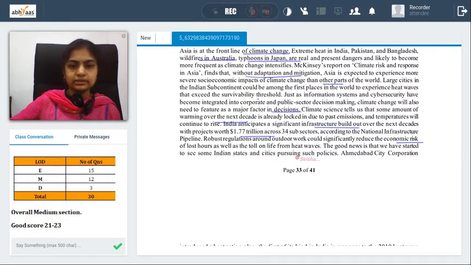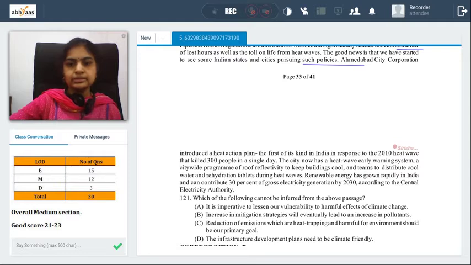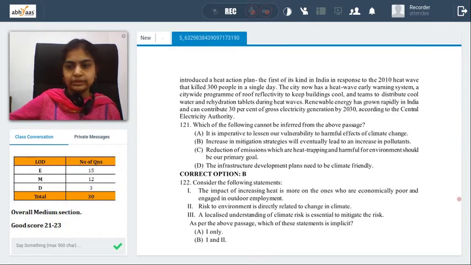Good news is that we have started in some Indian states. Ahmedabad City Corporation has implemented something. The city now has a heat wave warning system. They try to keep the buildings cool, and renewable energy has also grown in India. So we have some pointers like that here.